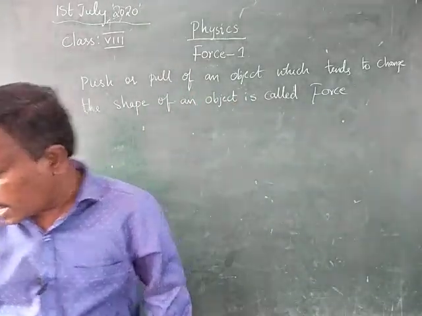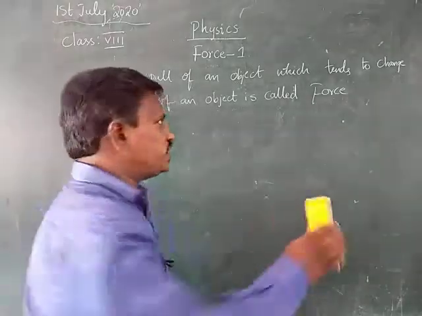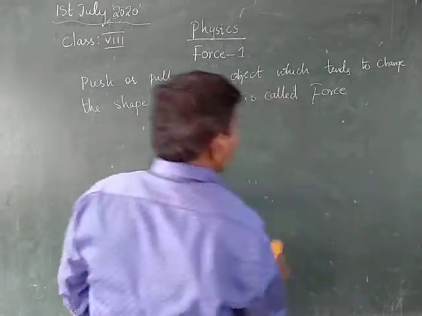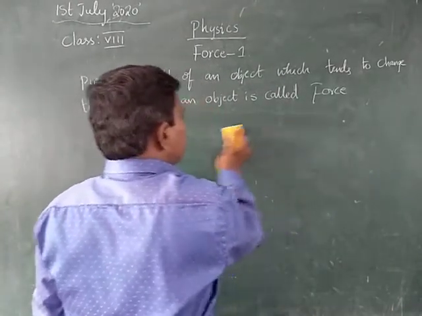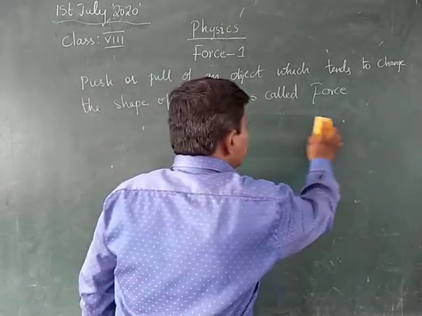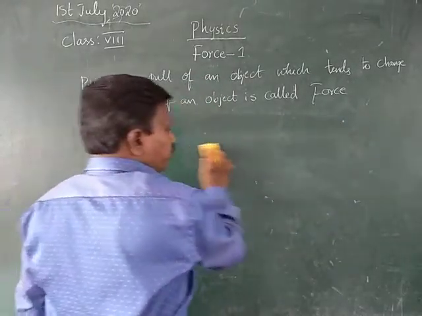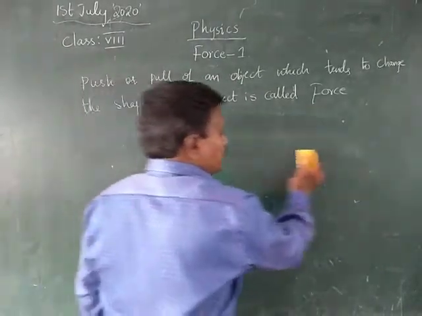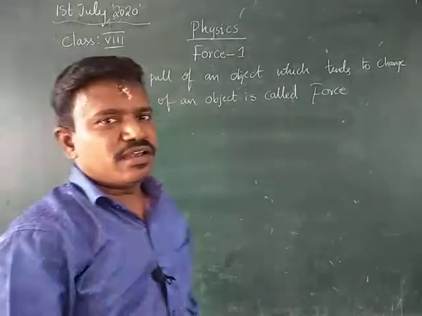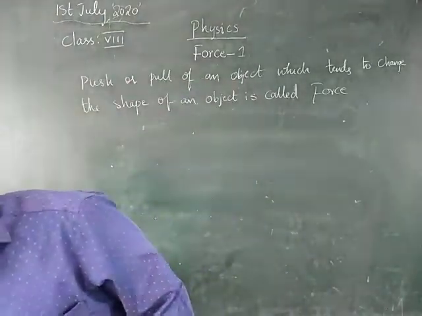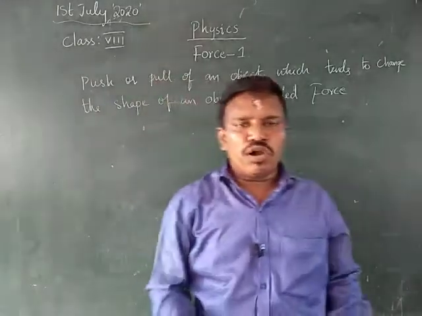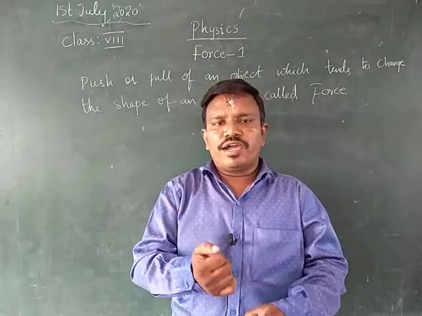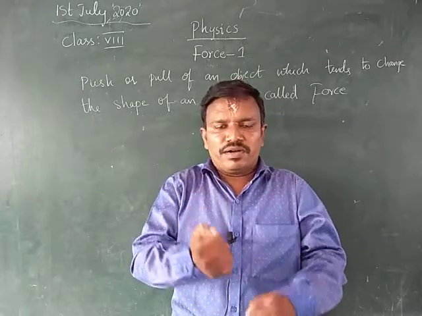In the same way, I am using the duster. Normally a duster is used in order to rub the board. In order to rub the board, I will be using the duster pushing as well as pulling. Therefore, the push and pull of an object is called the force. Normally, a person who wants to dig the mud will be applying force.